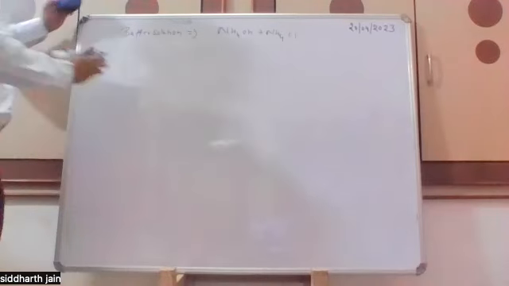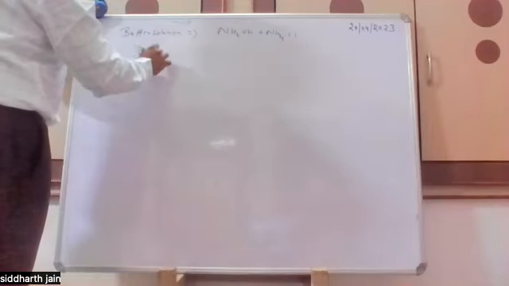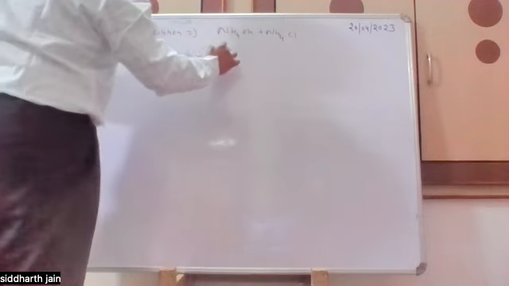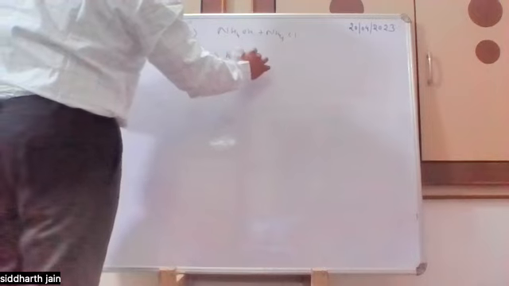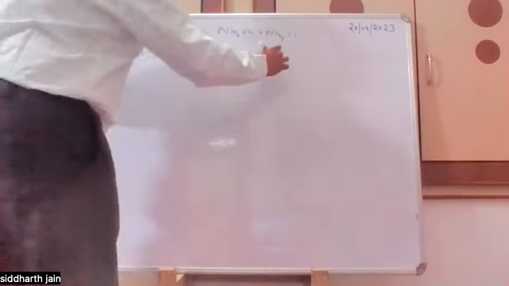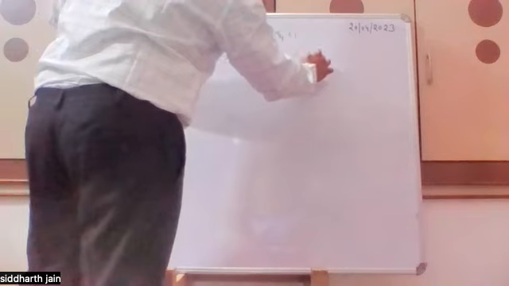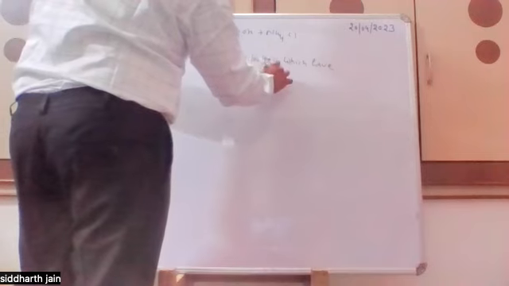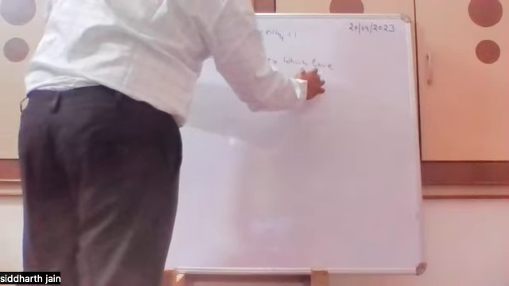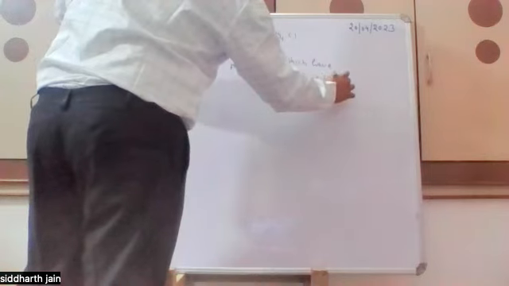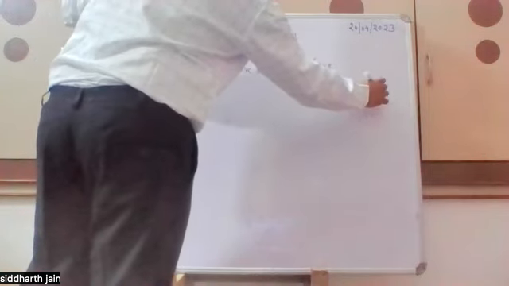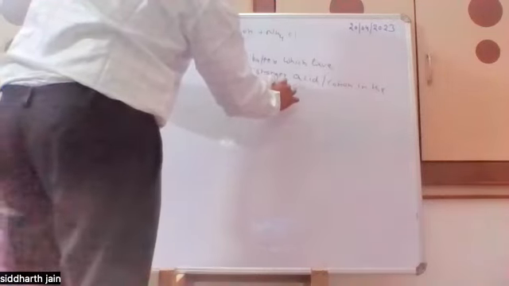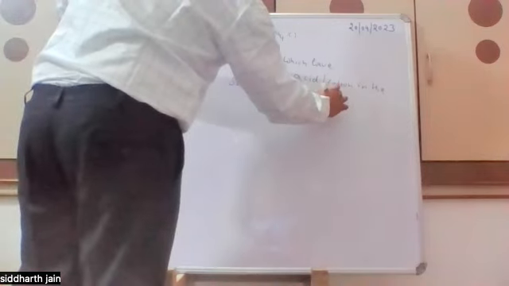Sir, acidic buffers. The acidic buffers are those buffers which have a stronger acid ion or cation in the salt of the buffer, and their pH lies below 7.